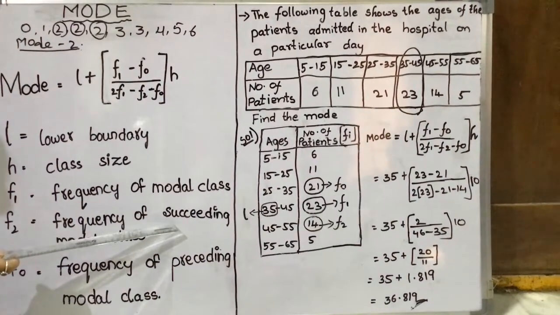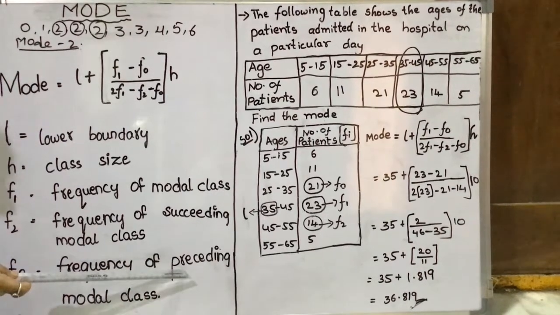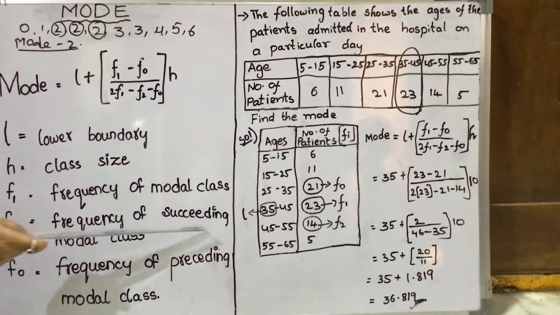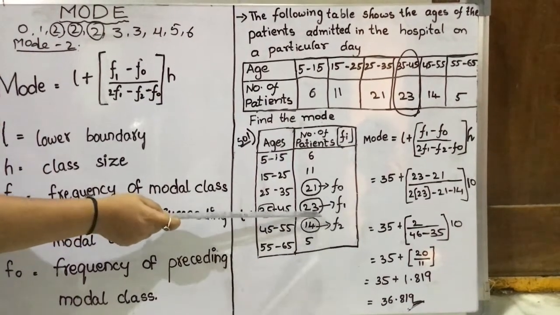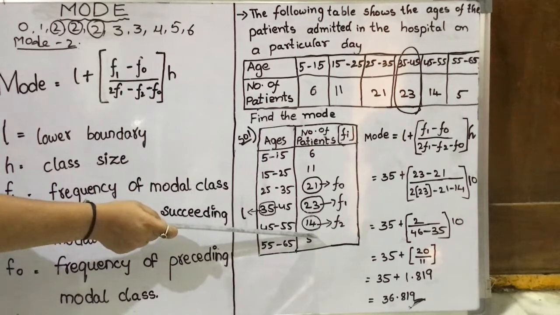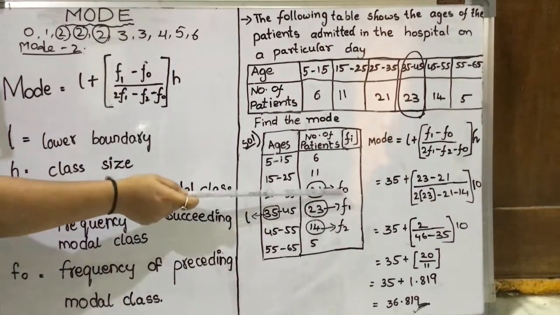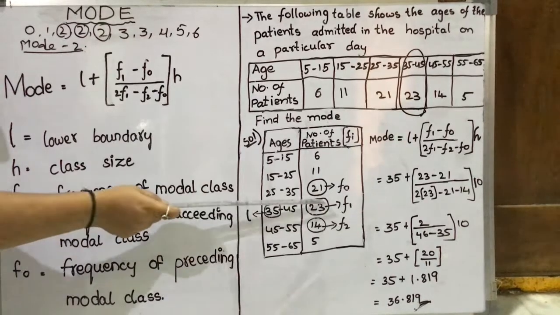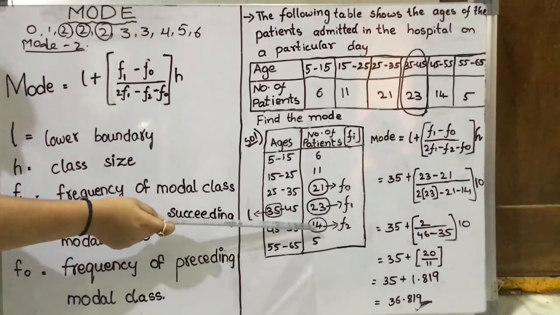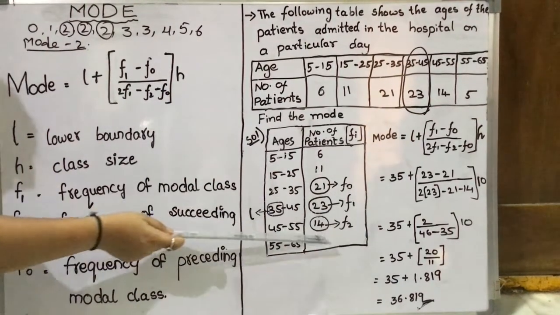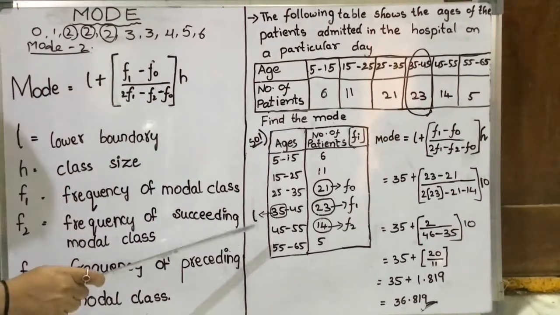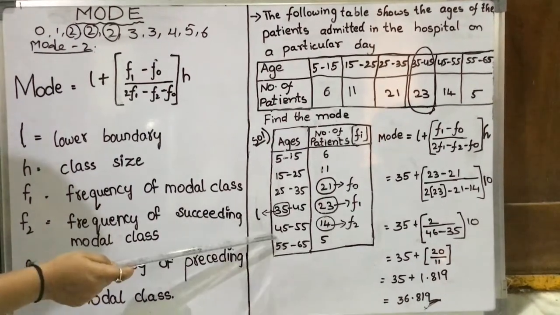Next, you should know the meaning of successor and predecessor. Successor means next, right? So F2 is the frequency of the succeeding class. See here, 14, after 23. That is the frequency of the succeeding class. Preceding means before the modal class, F0. See here, F1 is your modal class, F0 is before and F2 is after, the successor class. Now you understood all these three points, children. Whatever is there in your formula, we recognized using this table.